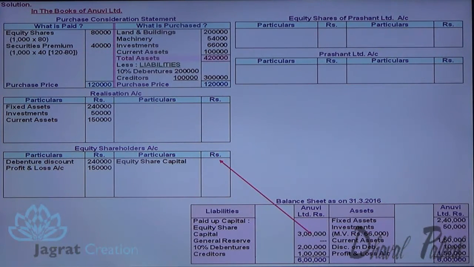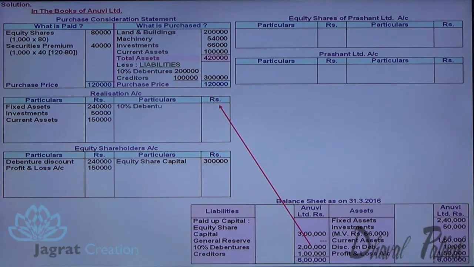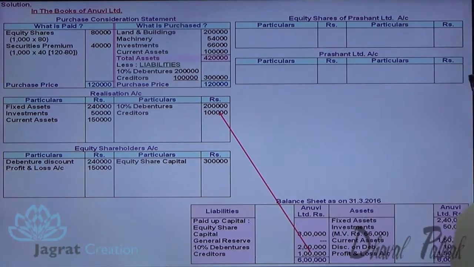Equity share capital credited to equity shareholders account. There is no general reserve. Debentures liability to be settled credited to realization account. Creditors balance book value credited to realization account. This is how the balance sheet details are considered.